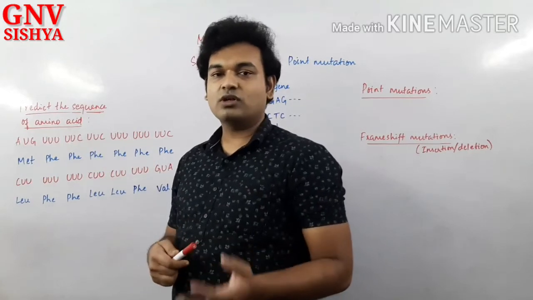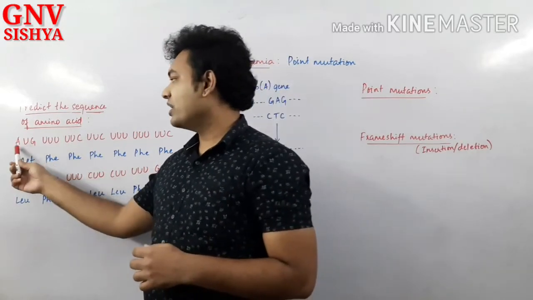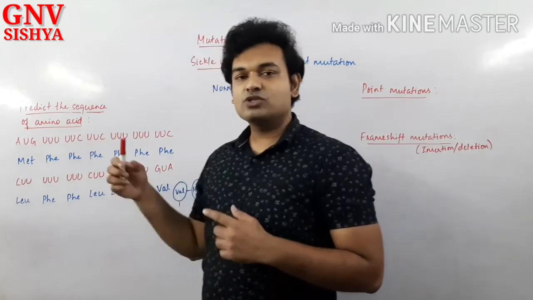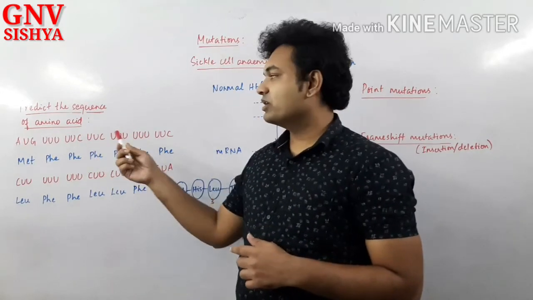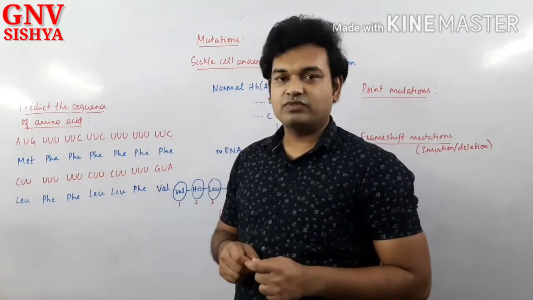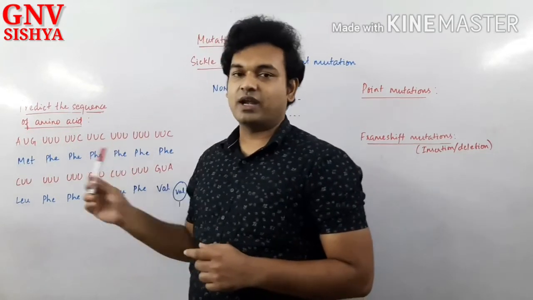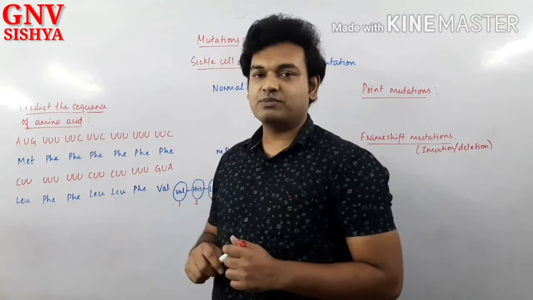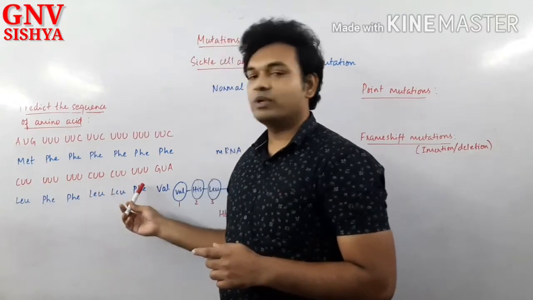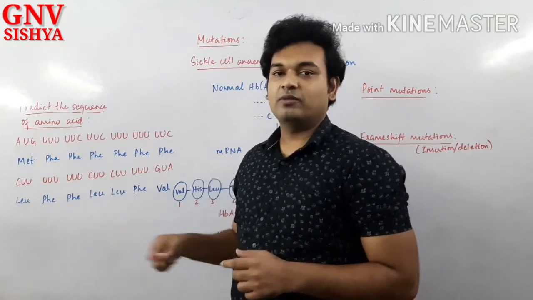Most of the mRNAs will have AUG at the beginning, and AUG is the start codon. From there only the process of translation will start. So from 5' to 3' direction only it should be read, not in the opposite direction, because the opposite direction sequence will represent another peptide sequence.